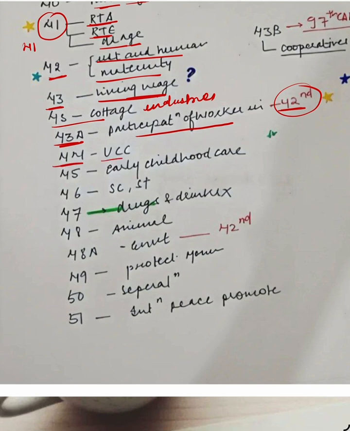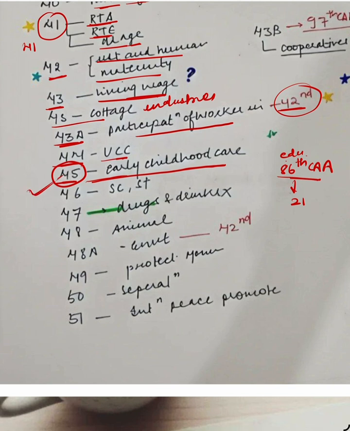Then 44 is UCC. 45 is early childhood care. And this article, see, earlier it had the provision of education, and by the 86th Constitutional Amendment Act, the earlier provision was shifted to 21A, and this provision was added through the 86th Constitutional Amendment Act.